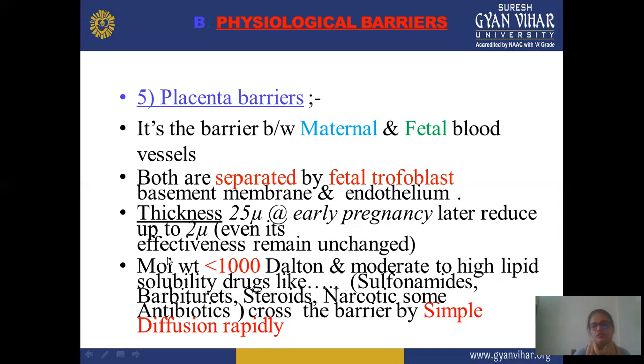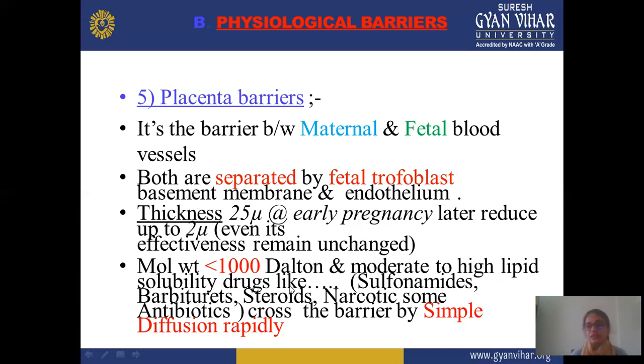So there's a chance that all types of drugs can easily cross this placental barrier. We can overcome this problem by taking certain precautions. Drugs with molecular weight less than 1000 Dalton and moderate to high lipid solubility, like sulfonamides, barbiturates, steroids, narcotic drugs, and some antibiotics, cross the barrier rapidly by simple diffusion. Means in the placental barrier, all types of drugs can easily cross, and molecular weight is up to 1000 Dalton.